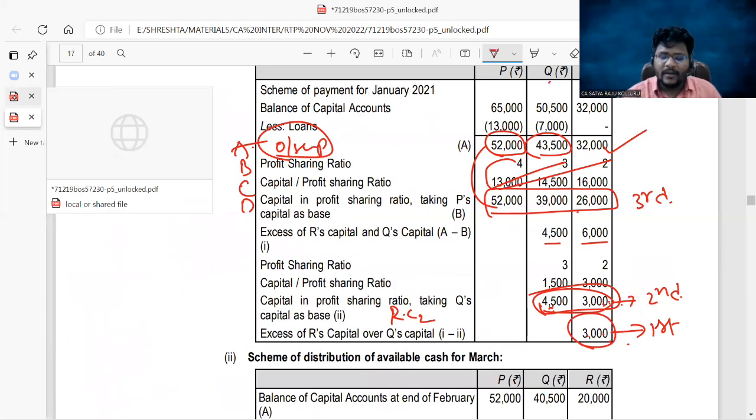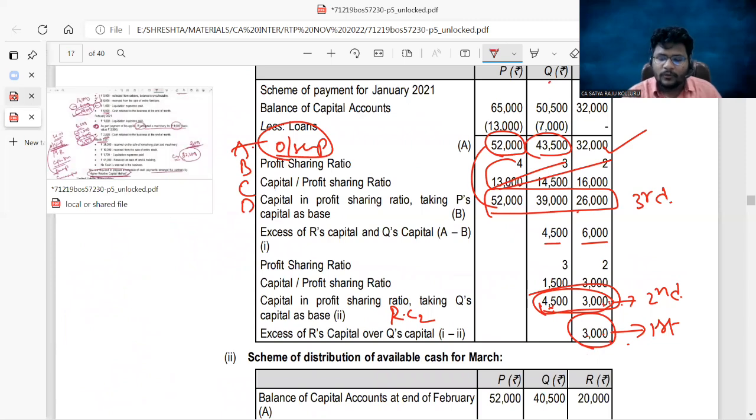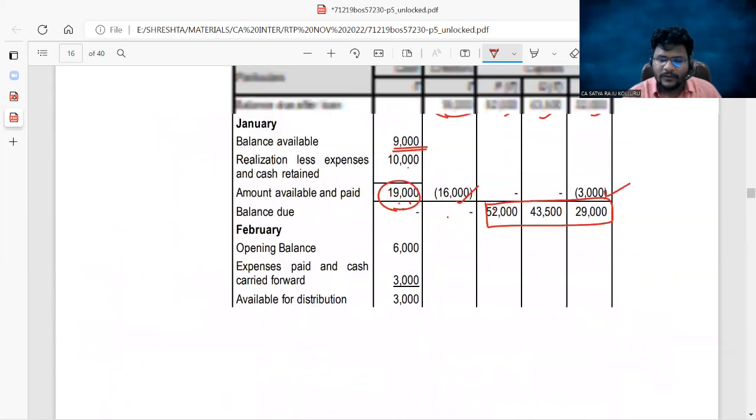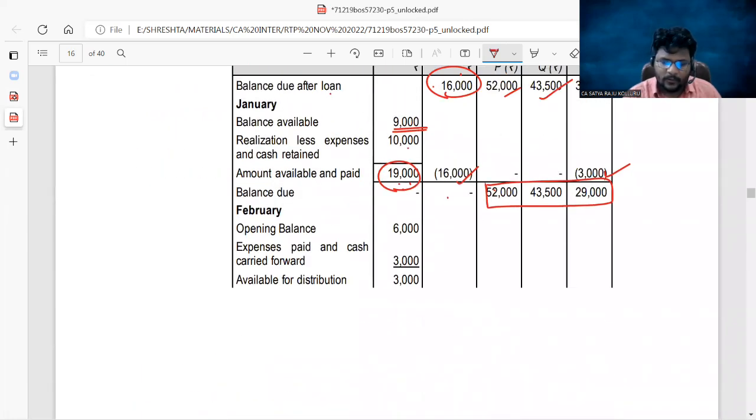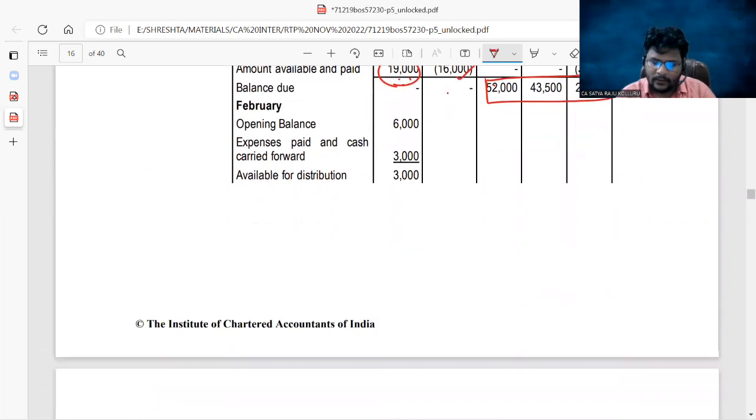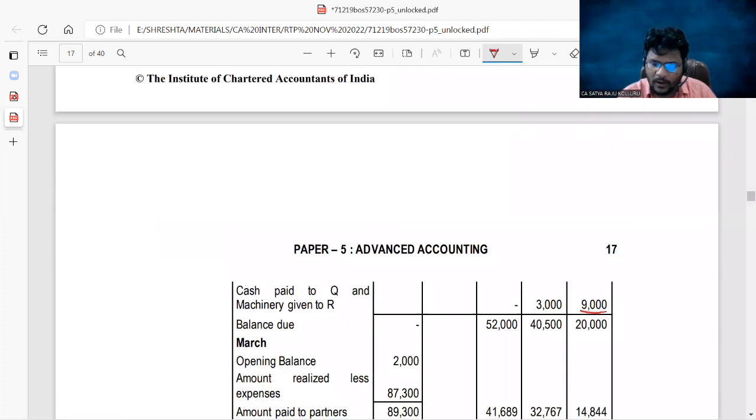That's why straight away you can provide 9,000 worth of machinery to R. In February, 9,000 machinery you can provide to R.